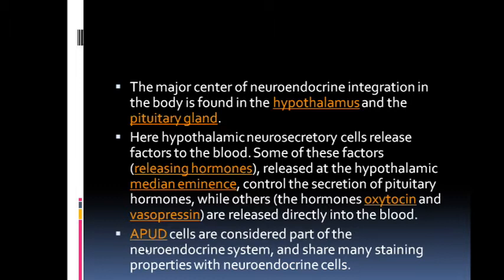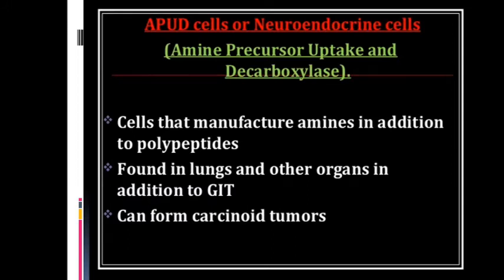So APUD cells, what is an APUD cell? APUD cells are also considered a part of the neuroendocrine system. APUD cells are neuroendocrine cells. What is this name derived from? Amine precursor uptake and decarboxylation.